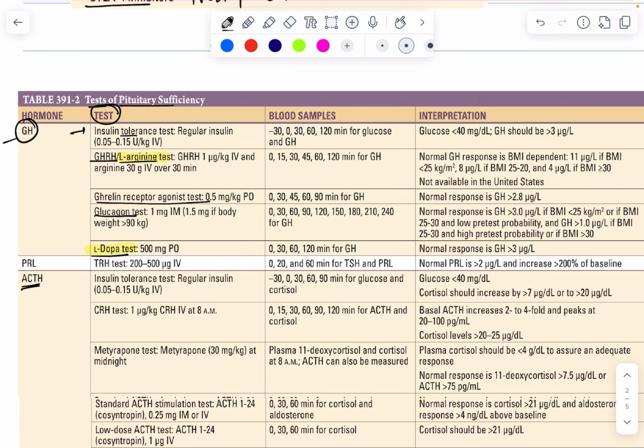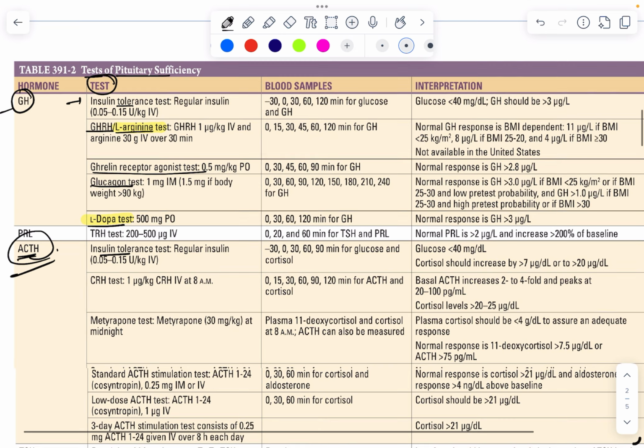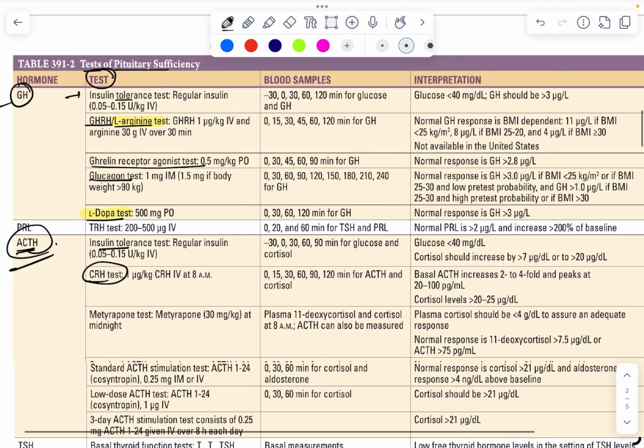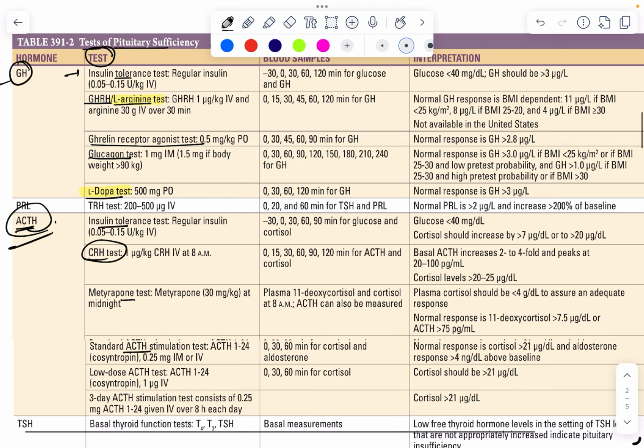You do not need to remember the dosages of any of the tests from this unless you are giving INI-SS endocrinology. For ACTH, the tests are insulin tolerance test, corticotrophin releasing hormone test, metyrapone test, standard ACTH stimulation test, low dose ACTH test, and 3 day ACTH stimulation test.